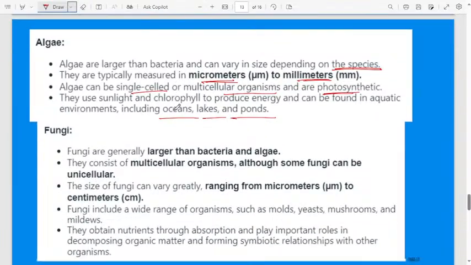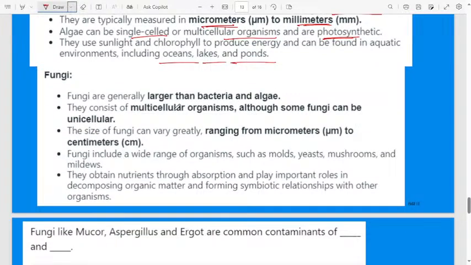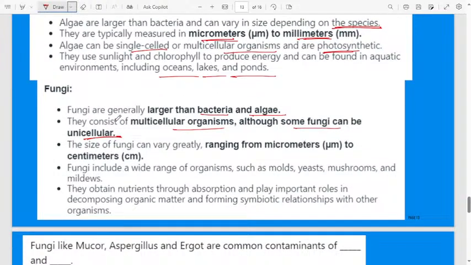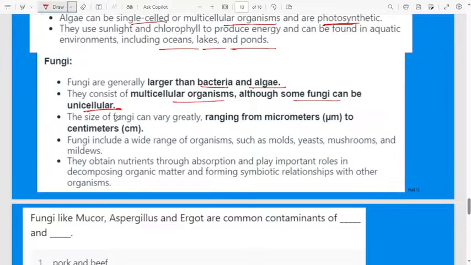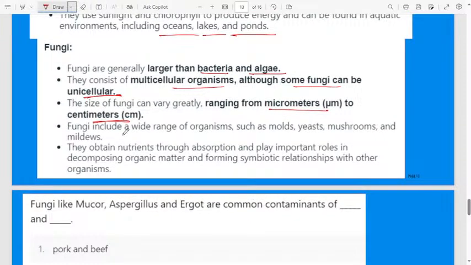Let us move to the next one, fungi. Fungi are generally larger than bacteria and algae. They are mostly multicellular organisms, although some fungi can be unicellular. Other than that, only bacteria are unicellular. Other than bacteria, fungi and algae, everything is either unicellular or multicellular. The size of fungi can vary greatly, ranging from micrometers to centimeters. You can remember the range, as they may ask questions based on the range also.